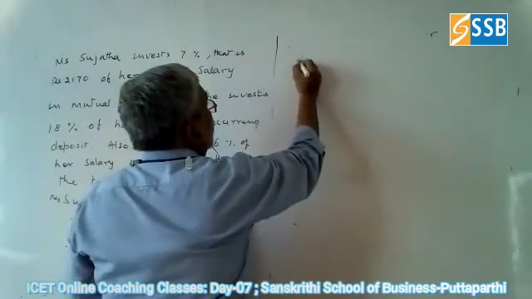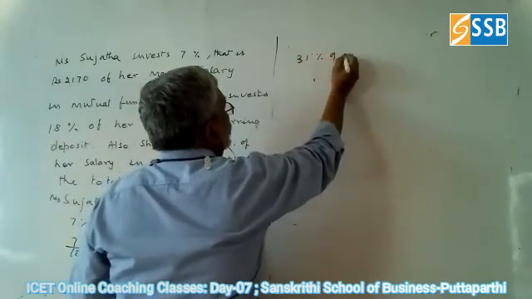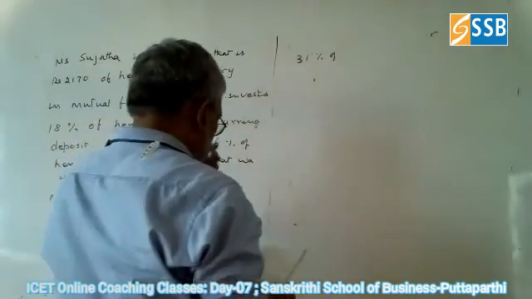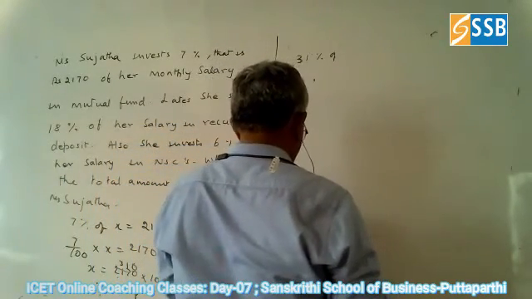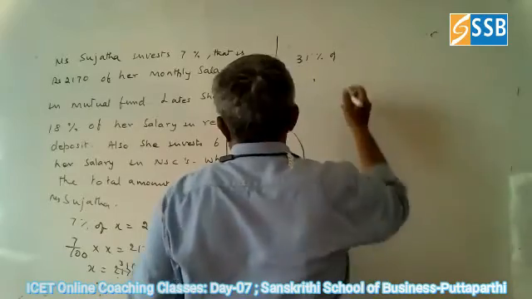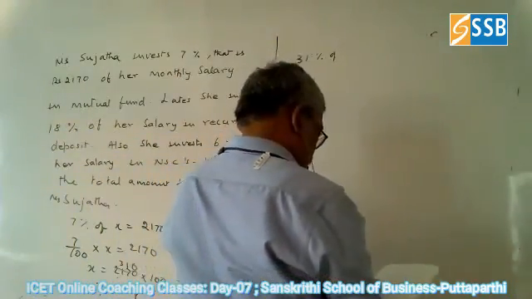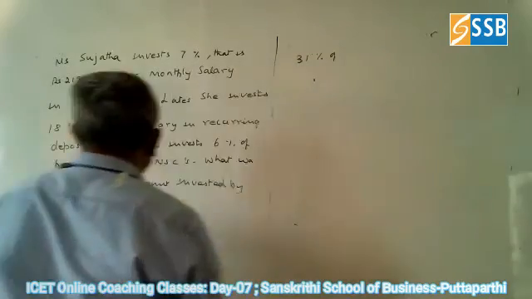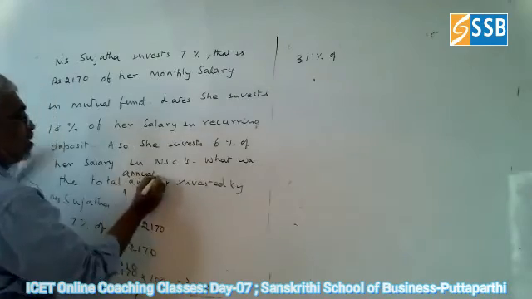So 31% of whatever total amount invested by Sujata. Total, one word I missed. Total annual amount. That is the word.